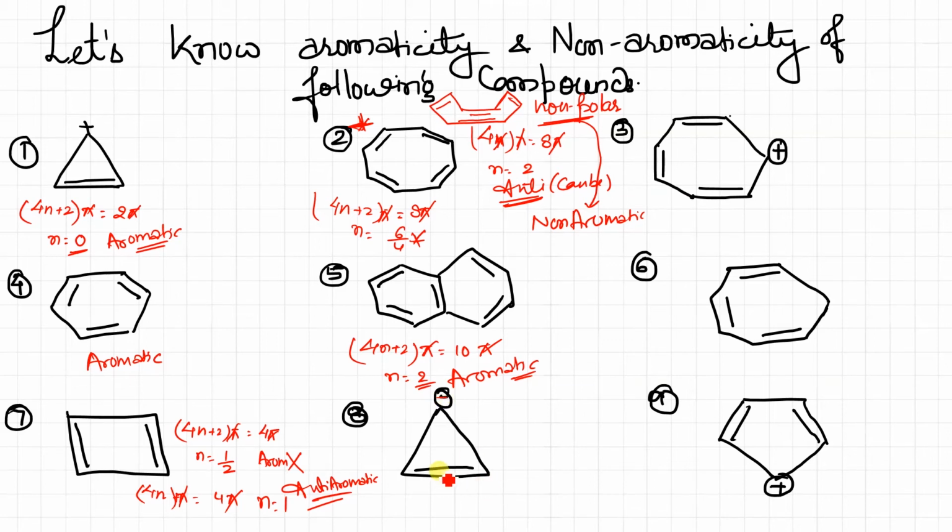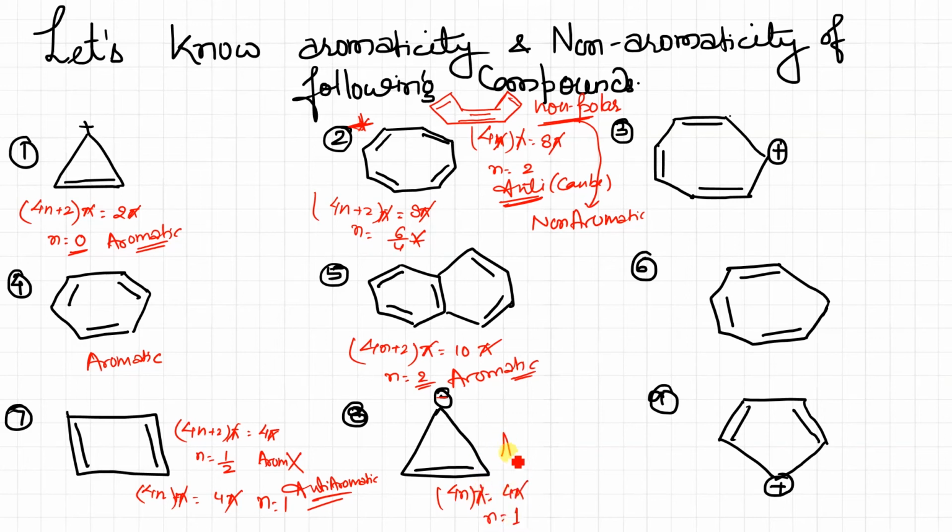And hence in this case, there is this pi bond, and this is also a pi bond. So pi electrons we consider 2 and 2, 4. Although conjugation is there and a cyclic structure is there, still it is not aromatic. It will follow 4n pi, and it is 4 pi, so n is equal to 1.